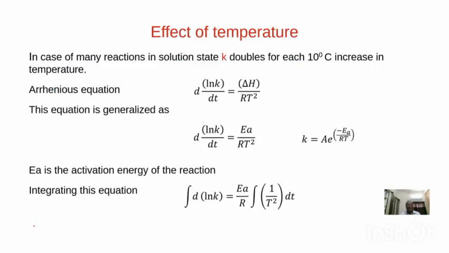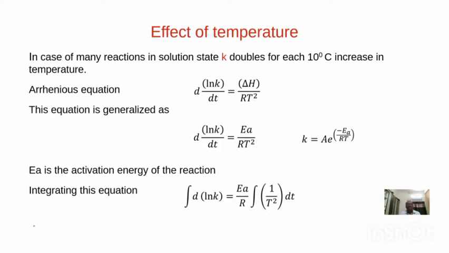Let me discuss about the effect of temperature. All of you know that when the temperature increases, the rate of reaction increases, for reactions which take place in liquid phase or gaseous phase. When we increase the temperature, the speed of molecules increases, means the kinetic energy of molecules increases. When the speed of molecules increases, the number of collisions taking place between the molecules now increase at higher temperature. That's why rate of reaction increases.